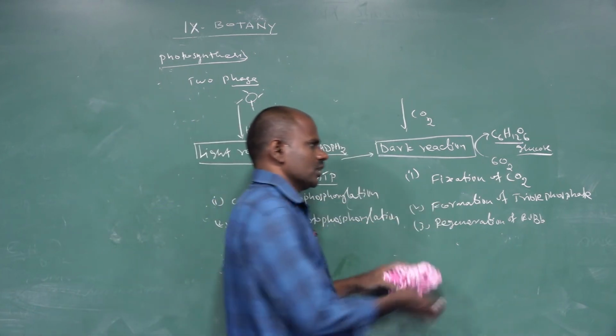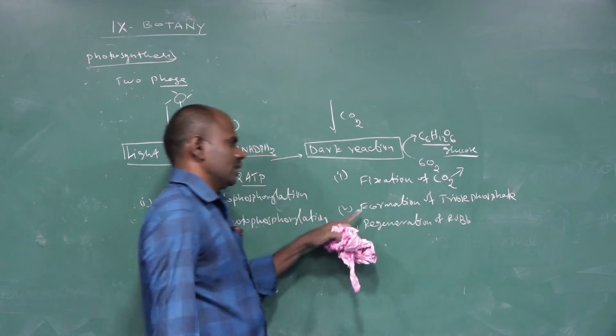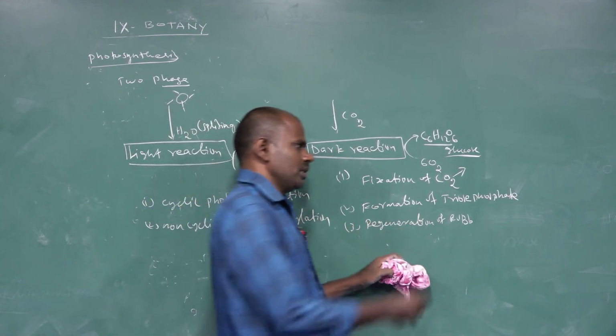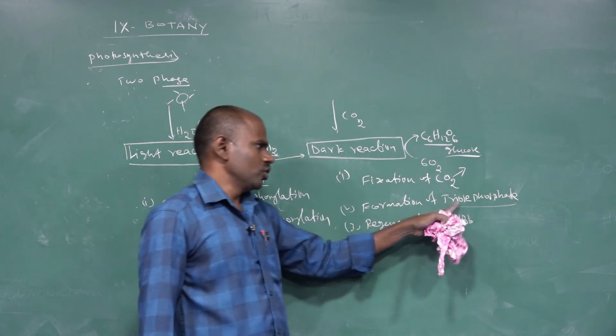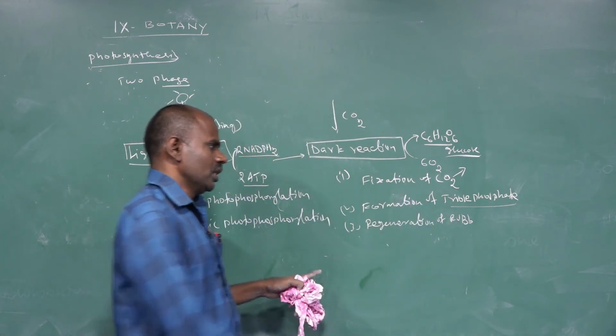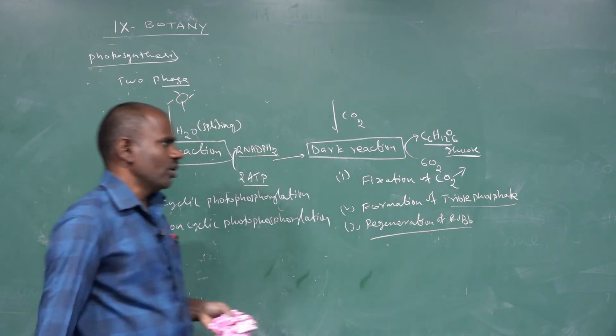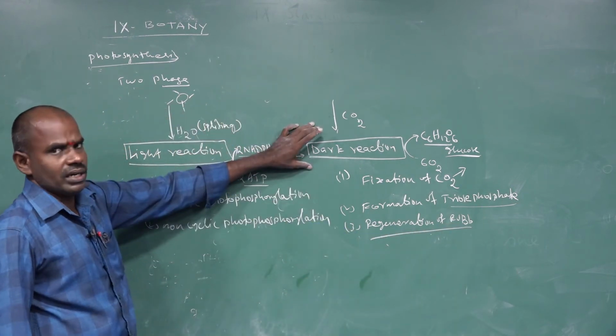Fixation of carbon dioxide, present only in the atmosphere, the air. The second step is the formation of triose phosphate, where phosphoglyceric acid and phosphoglyceraldehyde are formed. And the third is regeneration of RuBP. These three steps are involved only in the dark reaction.